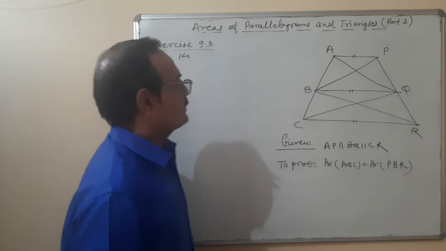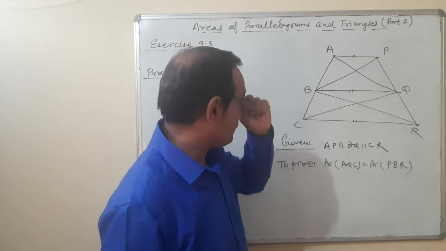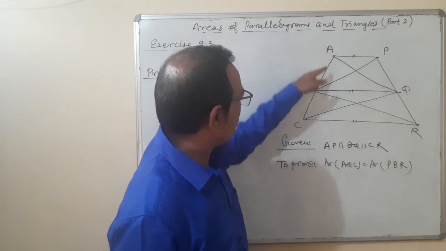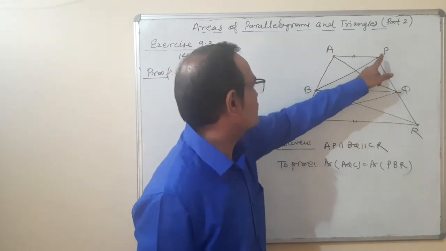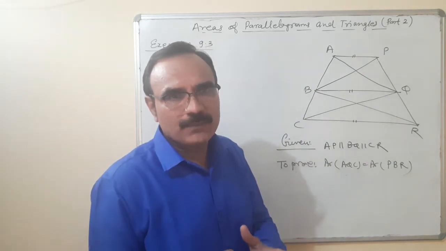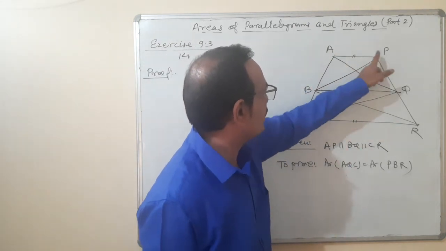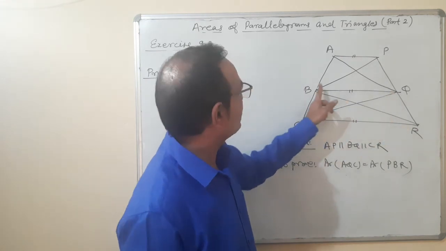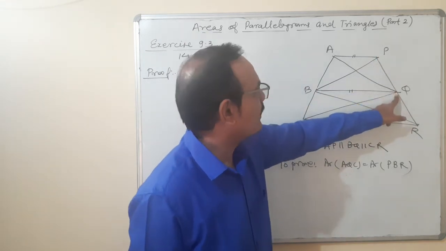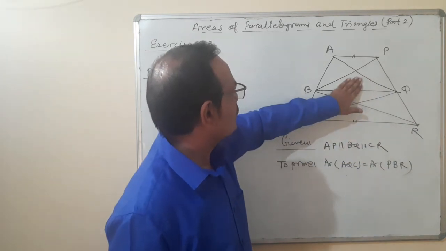Proving that directly, what am I doing here? Since AP is parallel to BQ, what does it mean? Concentrate on these triangles, ABQ and PBQ. Two triangles are equal in areas if they are on the same base and between the same parallels. So since BQ is parallel to AP, BQ is the same base, so area of triangle BAQ is equal to area of triangle BPQ.